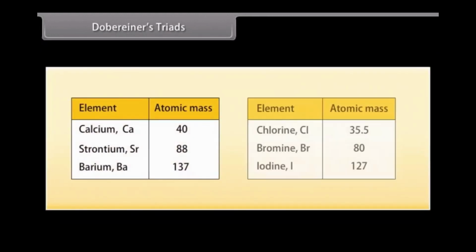For example, in a triad of calcium, Ca 40, strontium, Sr 88, and barium, Ba 137, the mean of the atomic masses of the first and third elements is equal to the atomic mass of the second element. That is (40 + 137) / 2, which is 88 u.